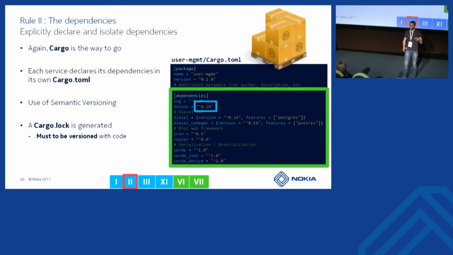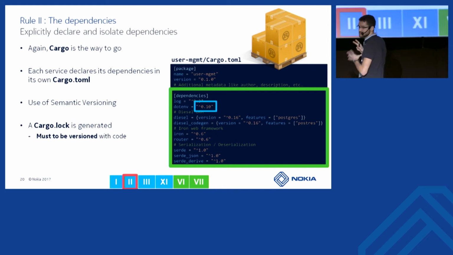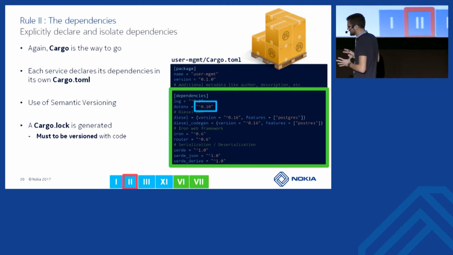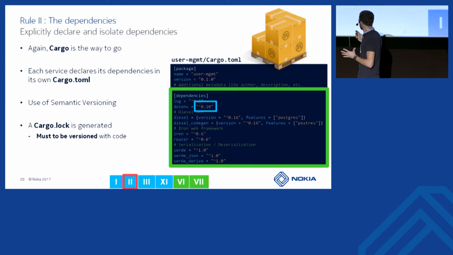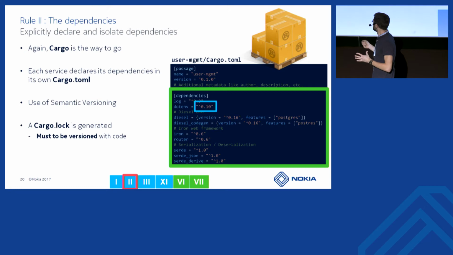This file will list everything so that you can reuse it for rebuilding the exact same application or exact same microservice later. So in the case of an application, you have to version this file into your code repository. If you build a library, you can ignore this one, but in the case of an application, you need it.